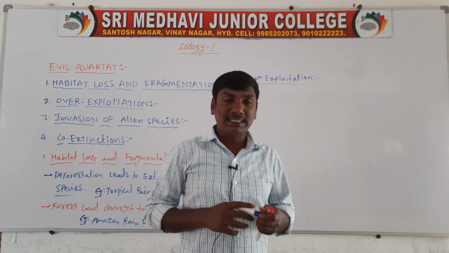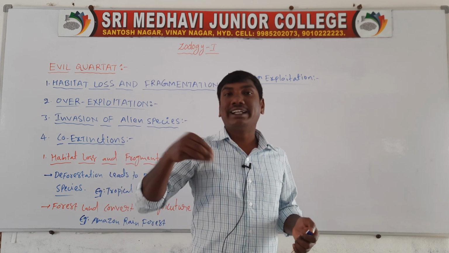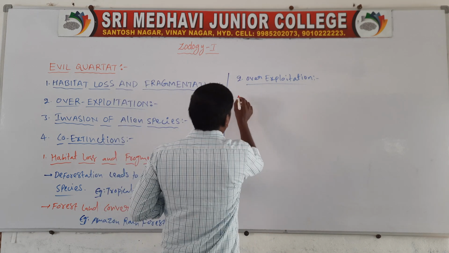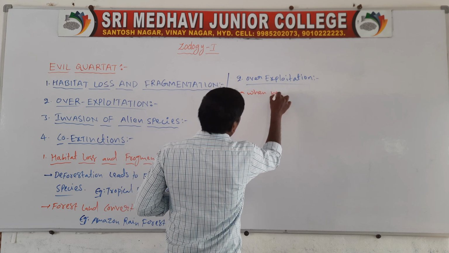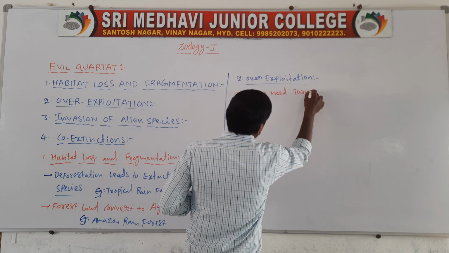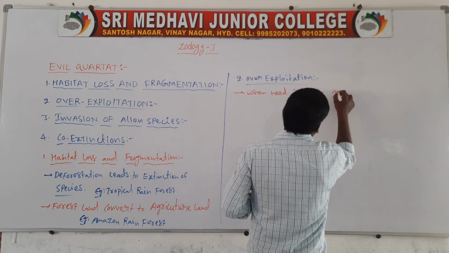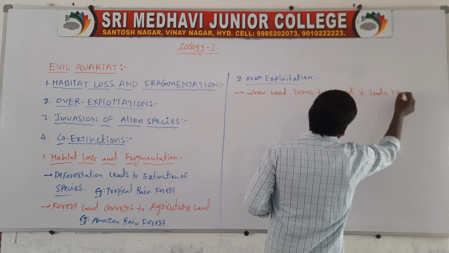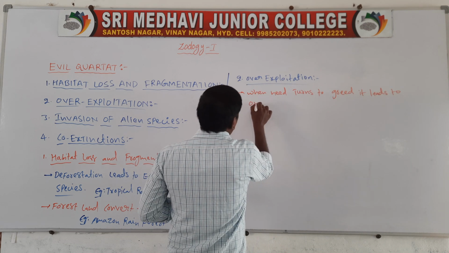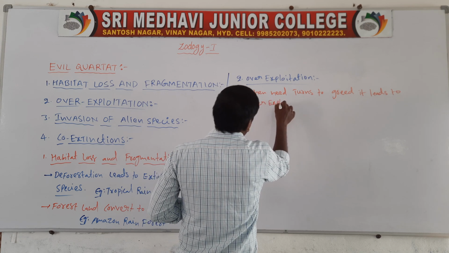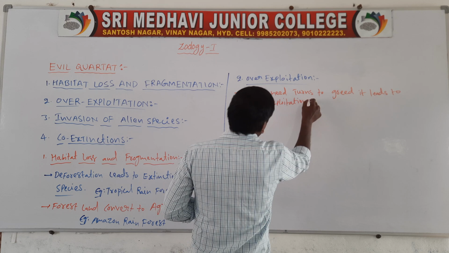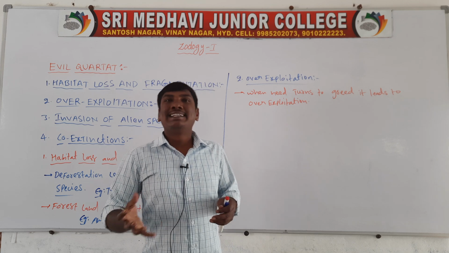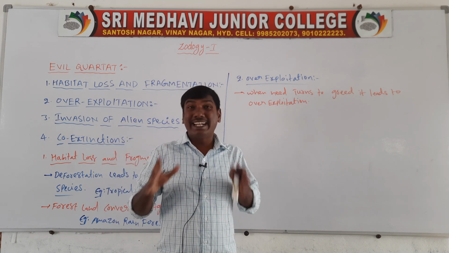Overexploitation means when need turns to greed, it leads to overexploitation.